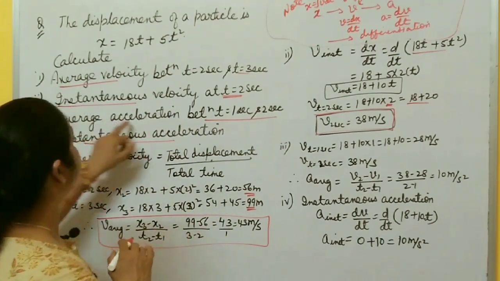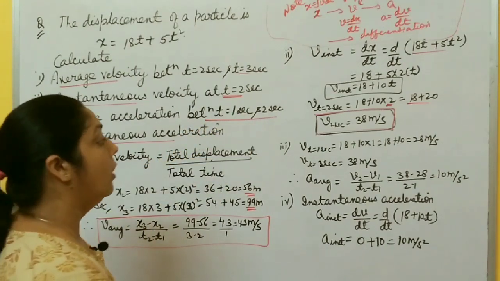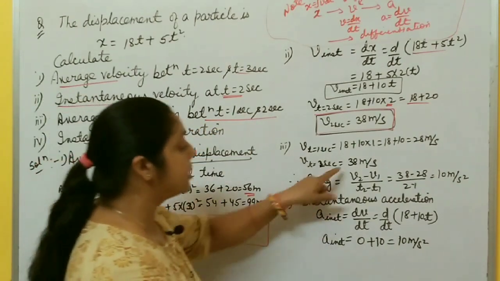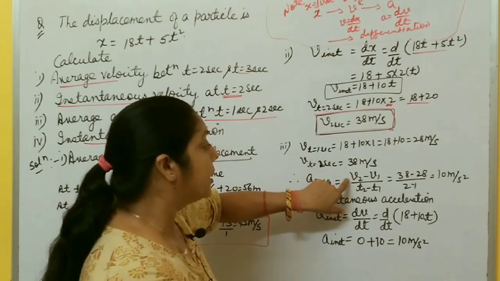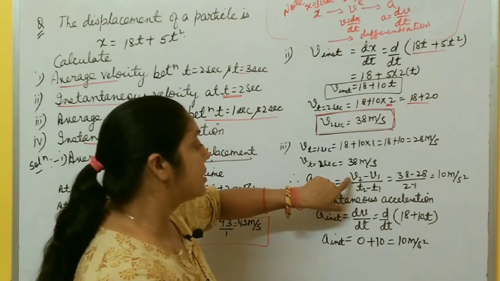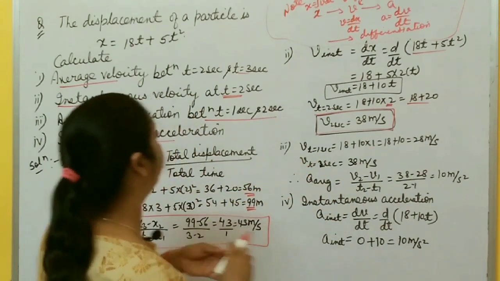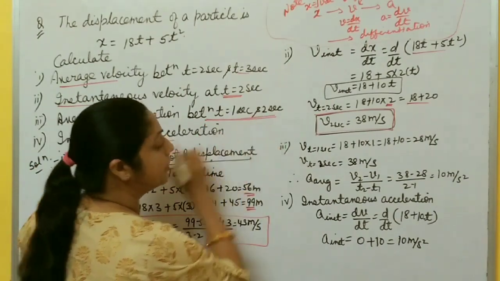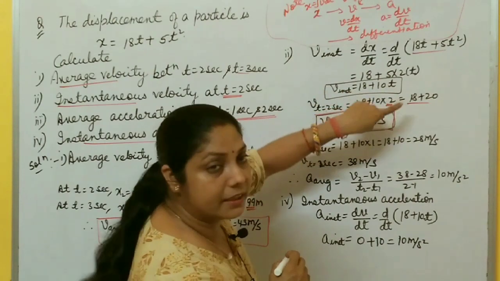Now you have to calculate average acceleration between t equal to 1 second and t equal to 2 seconds. What is average acceleration? Total change in velocity by total time taken. So you have to calculate total change in velocity. It means velocity at t equal to 1 second and velocity at t equal to 2 seconds. Already you found velocity is 18 plus 10t.